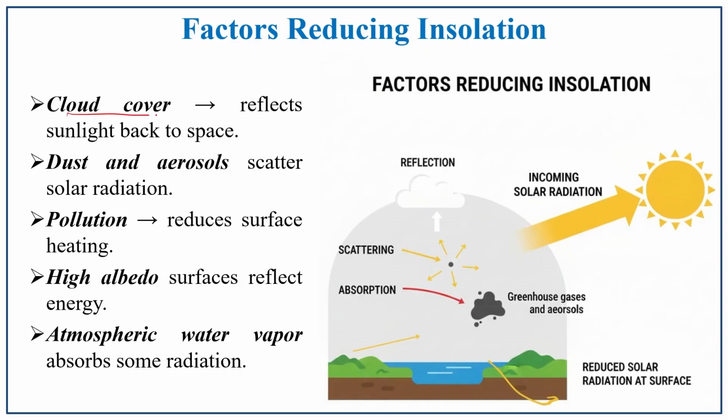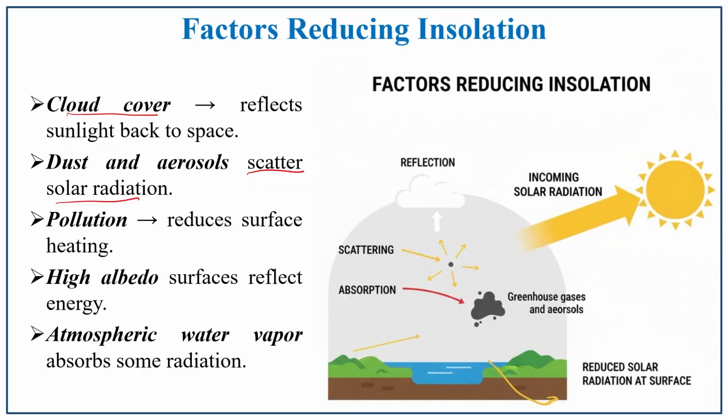The factors reducing insolation. What are all the factors which reduce the insolation? The first one is the cloud cover. Cloud cover reflects the sunlight back to space. That is one of the most important concepts. The next one is dust and aerosols, which scatter the radiation away, so that the incoming solar radiation is affected.